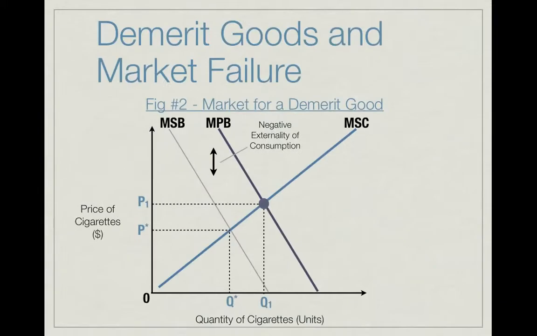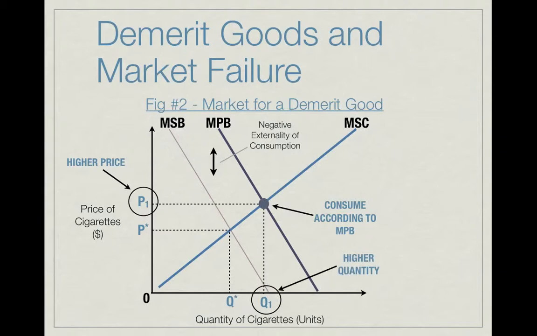In a market economy, consumers will consume according to their private benefit. Therefore, the demand curve would be the marginal private benefit, and the non-socially optimal equilibrium price of the good would be at P1, higher than the optimal price of P star, where the marginal social benefit is equal to the marginal social cost. This results in an incentive for producers to over-allocate resources to the production of the good. Therefore, demerit goods are overconsumed.